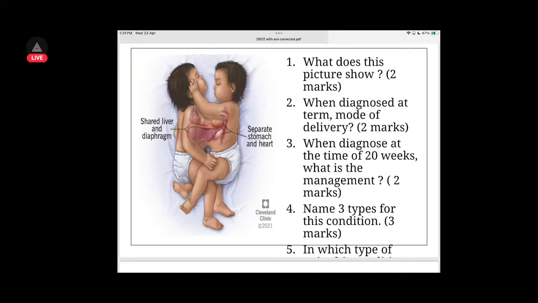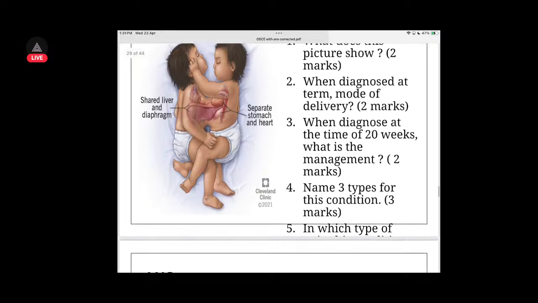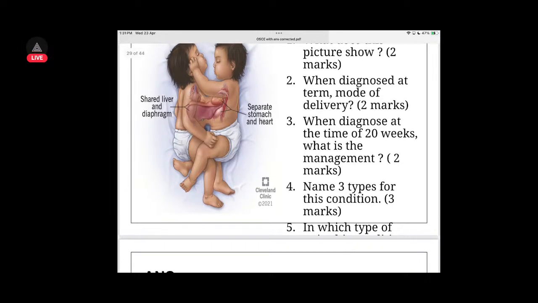If it is diagnosed at term, delivery is by cesarean. Always it is cesarean. Diagnosed at the term of 20 weeks, what is the management? I mean, you can do abortion because it's less than 20 weeks, after going through the legal system.